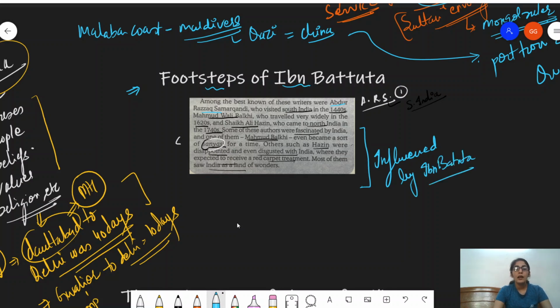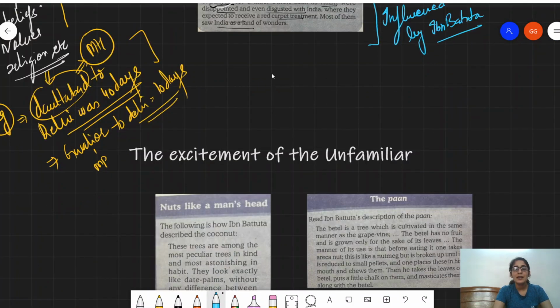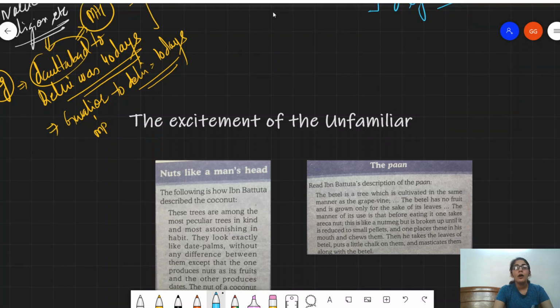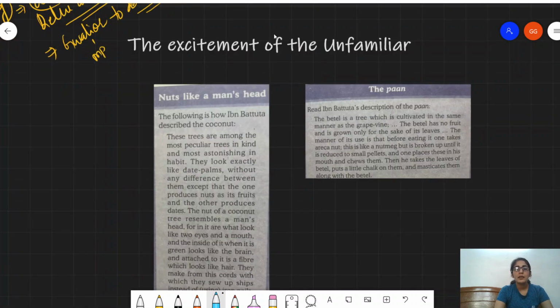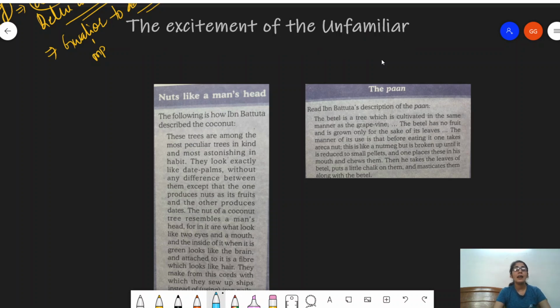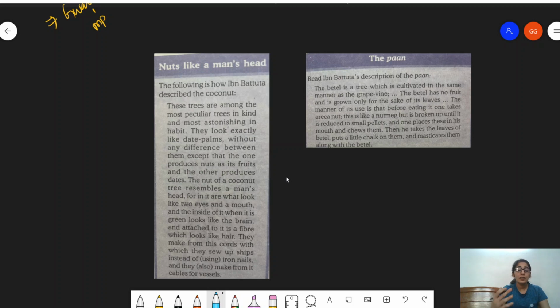Is this bit clear? Now let's get to the next. The next thing that we have to understand is the excitement of the unfamiliar. Now, Ibn Battuta has extensively written in his works that there were two things that caught his fancy, in the sense that he had absolute excitement in understanding about these products. He was not familiar with them before, and he was so mesmerized by these products that he actually wrote them down in his text. What are these two things?